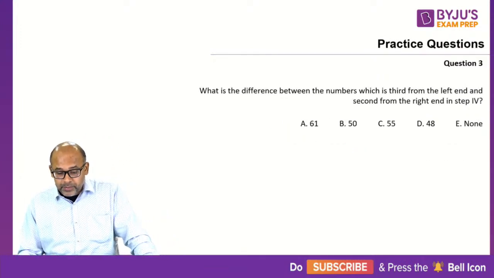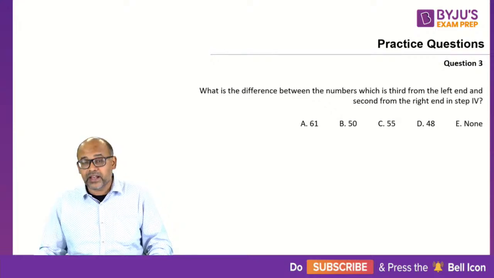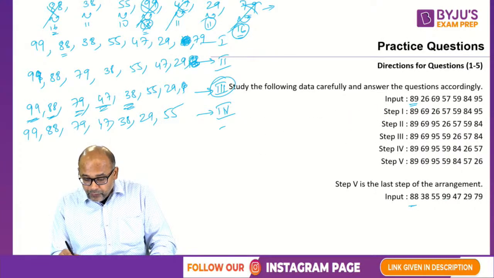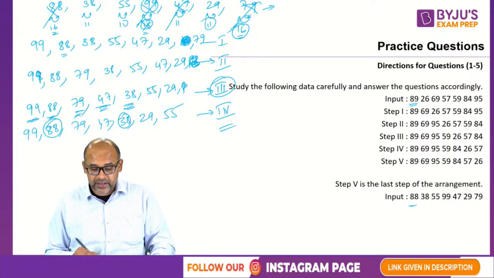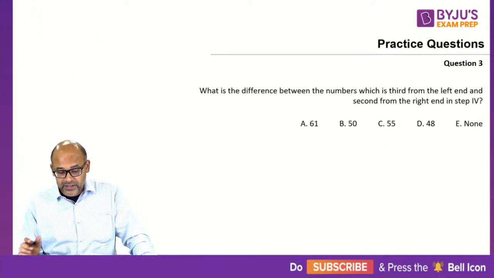What is the difference between the numbers which is third from the left end and second from the right end in step 4? So step 4 में third from the right end and second from the left end. So 38 or 88 में difference क्या है? The difference is clearly 50.